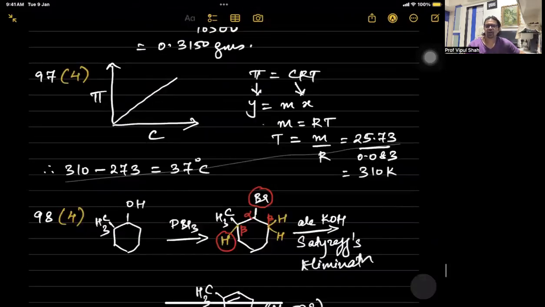See there. If you plot the graph of pi versus c, it's a straight line. So pi is your y-axis, c is your x-axis. So basically the formula for a straight line, y is equal to mx. So slope m is nothing but your RT part. So T will be slope upon R. That comes as 310 Kelvin. Convert the Kelvin into the Celsius scale. So that comes as 37. So 97, that's the fourth one.